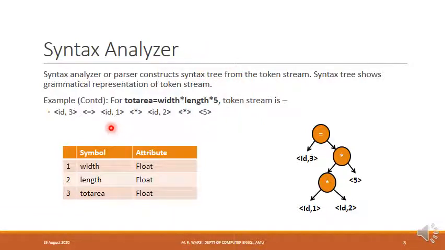Multiplication operator is left to right associative, so the evaluation of the first multiplication takes place first. Here is the second multiplication operator, and here we have the assignment operator. So this token stream gets converted to a syntax tree like this by the syntax analyzer.